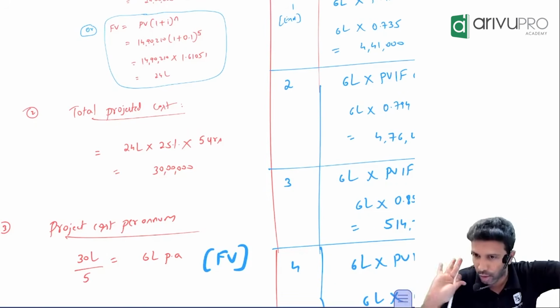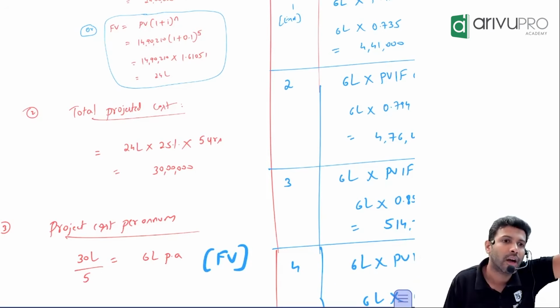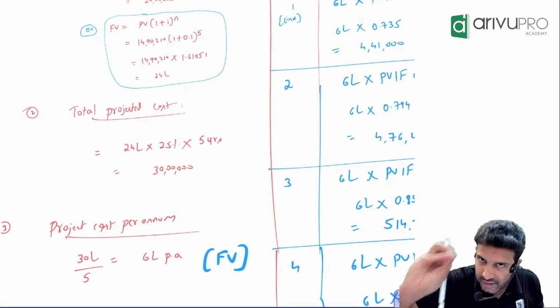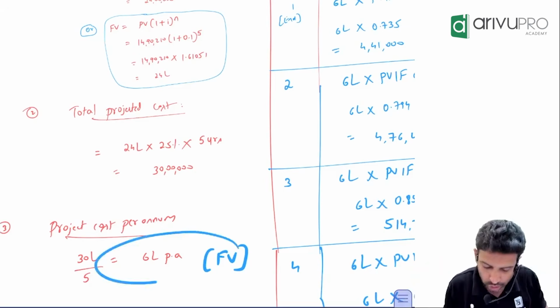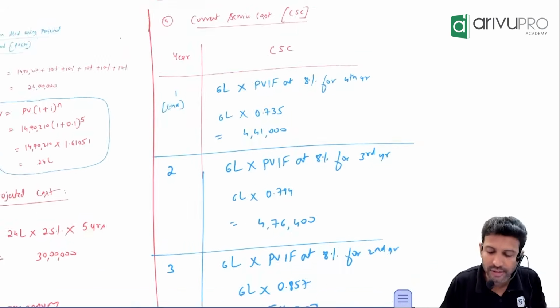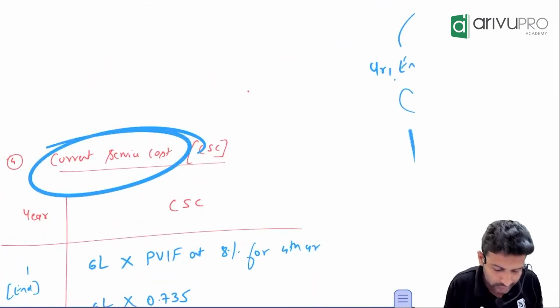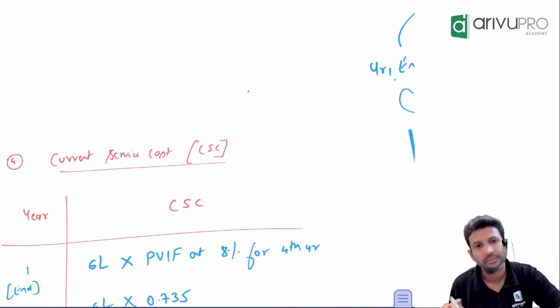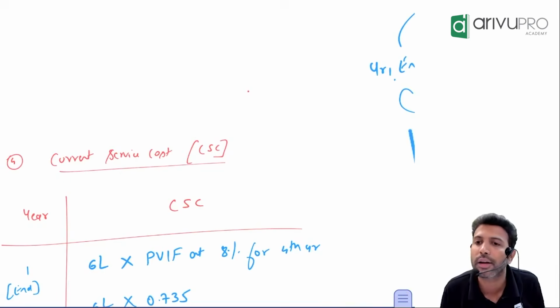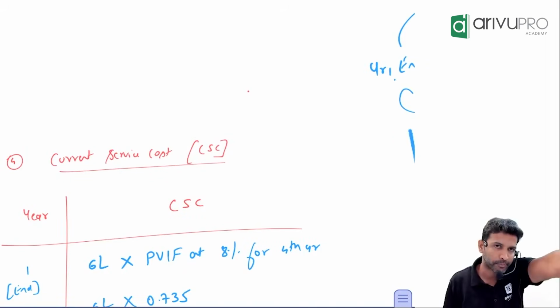Okay, that's what I think you were planning to say, right? Yes, sir. That present value only we give a fancy name. That present value of this cost we give a fancy name called current service cost. Current service cost means today's value of that service cost. Basically, we are trying to find the present value.